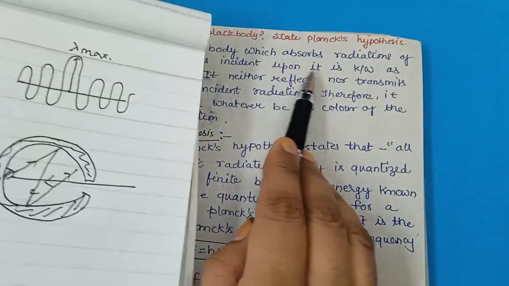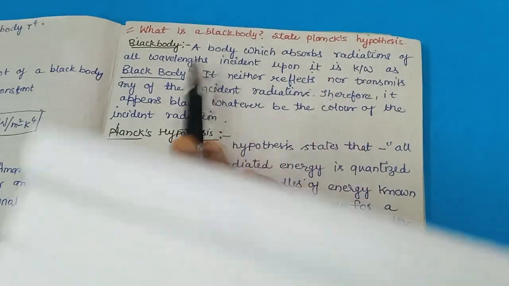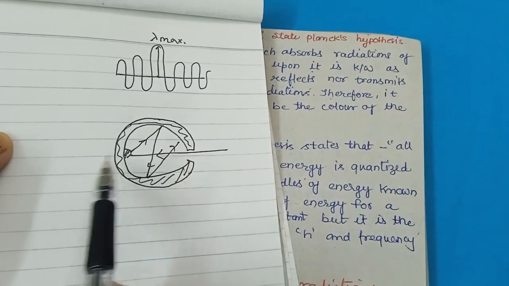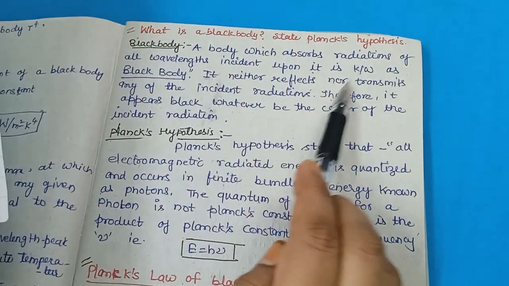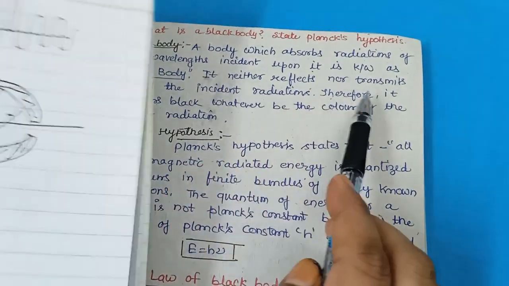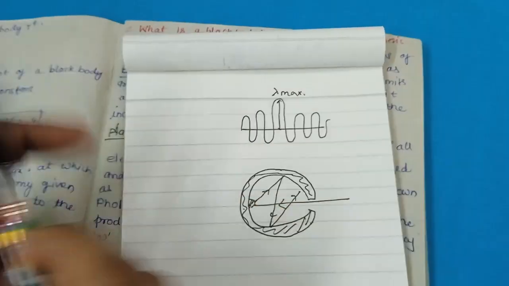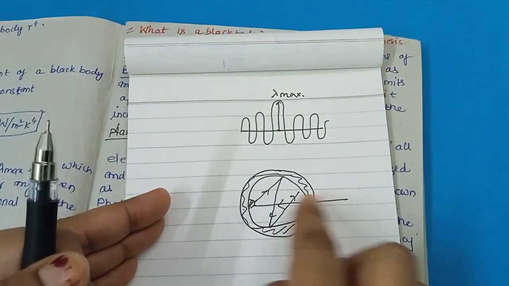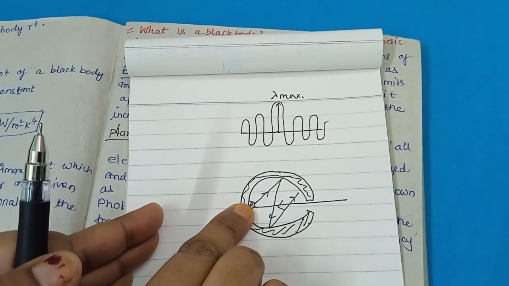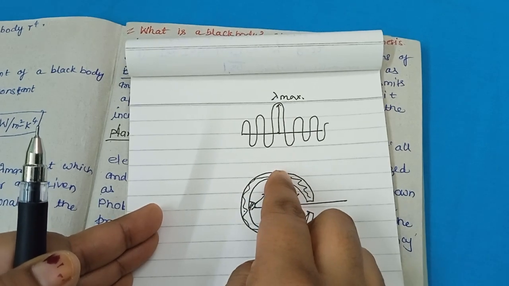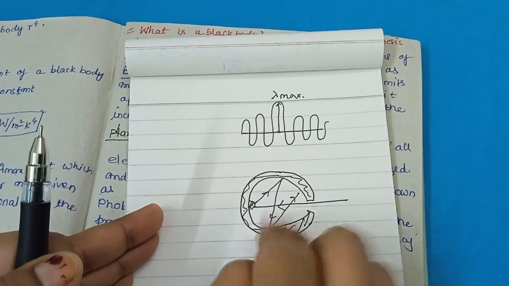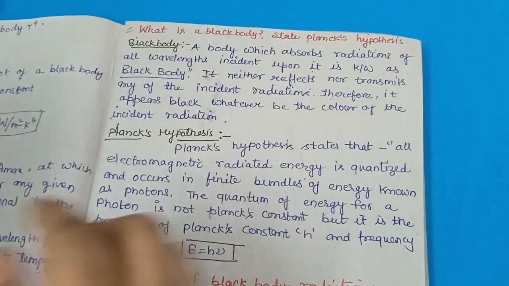Same thing I told you, the body which absorbs radiation of all wavelengths. See, radiation of all wavelengths comes here, incident upon it, known as black body. It neither reflects nor transmits. When radiation comes here, it absorbs the energy and reflects here. Again it absorbs the energy and reflects here.